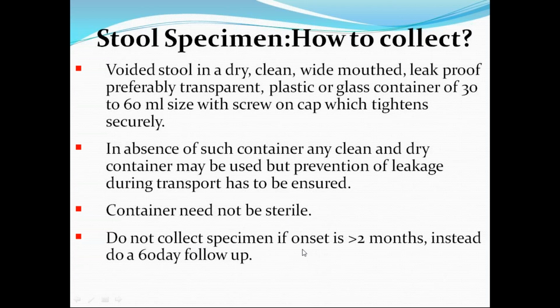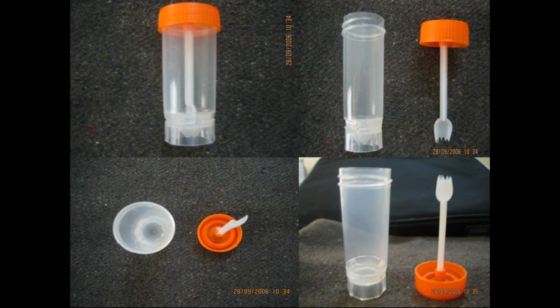Do not collect a specimen if the onset of the paralysis is more than 2 months. Those cases have to be followed for residual paralysis. If residual paralysis is there, most likely it will be a case of paralytic poliomyelitis. These are the photographs of the containers to collect the stool specimen.